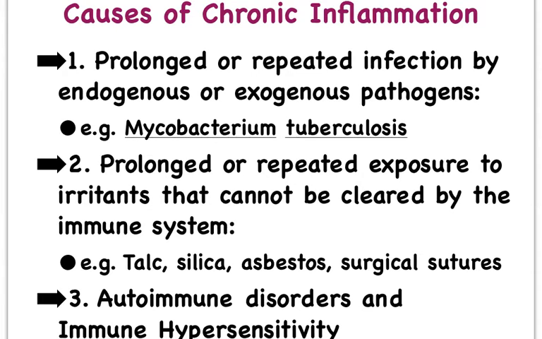Other things that we might, for instance, inhale can create chronic inflammation. So foreign particles like talc or silica or asbestos, even surgical sutures. Of course, we don't inhale those, but if left in a person who's let's say allergic to them, it can create a form of chronic inflammation.